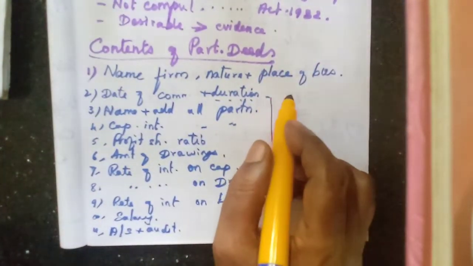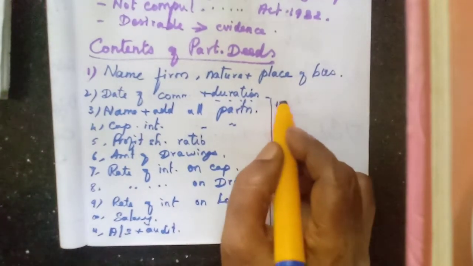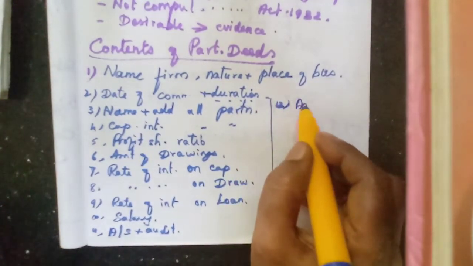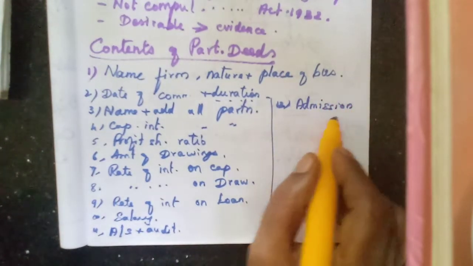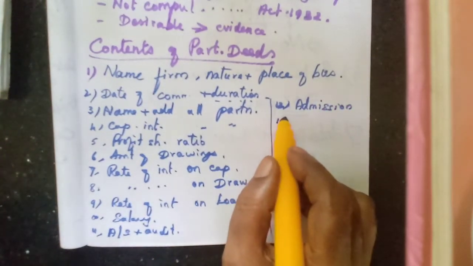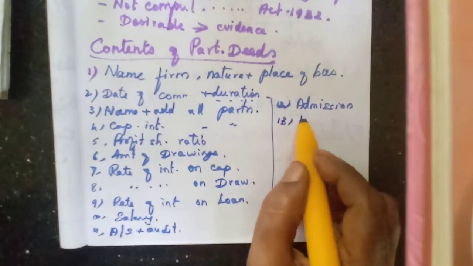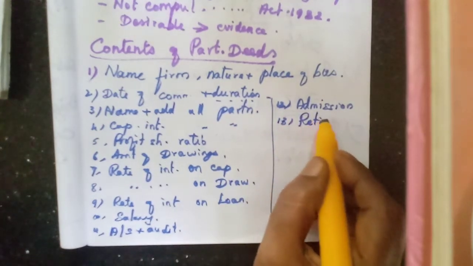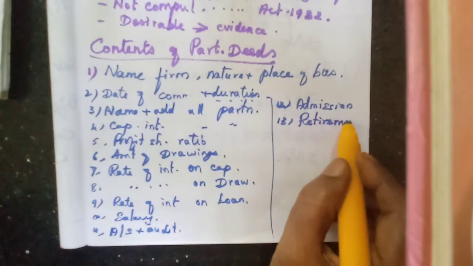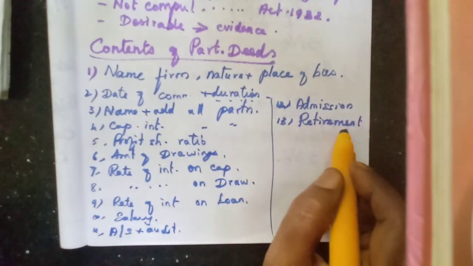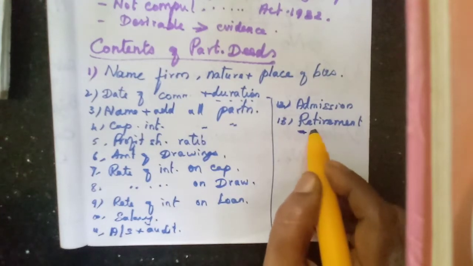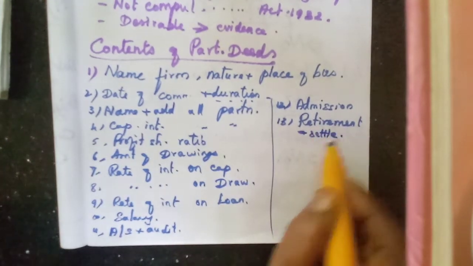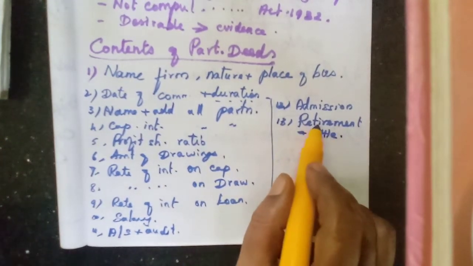Then related to the admission of a partner, we are going to learn admission as a separate chapter. Then the retirement of a partner: what are the procedures at the time of admission and at the time of retirement, and how they will settle the account of the retiring partner.